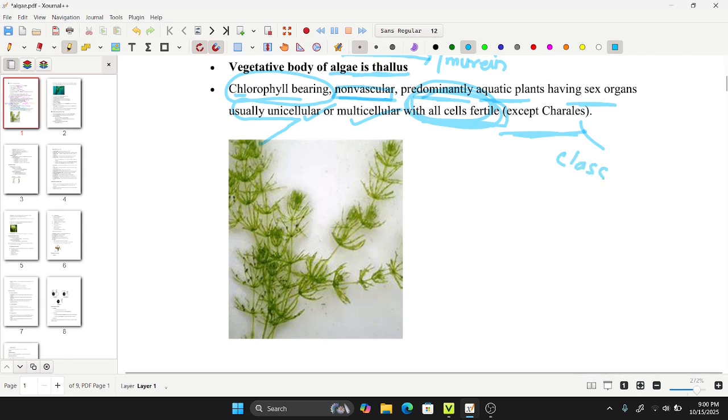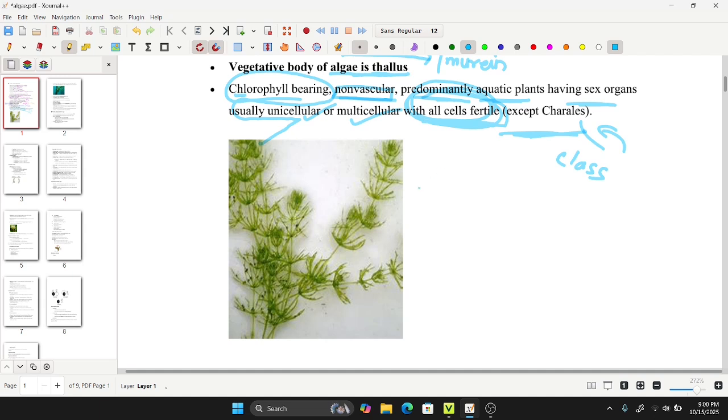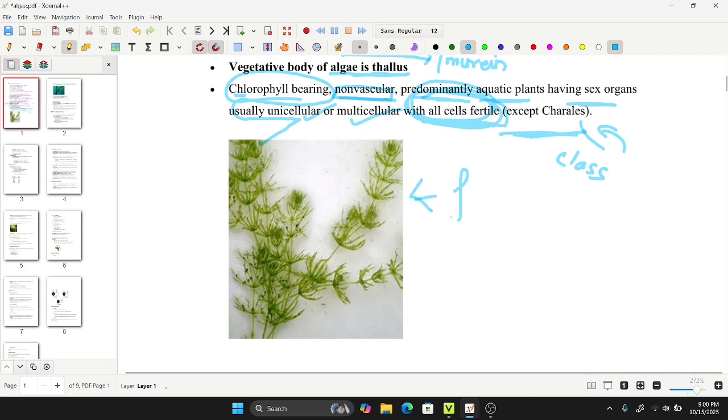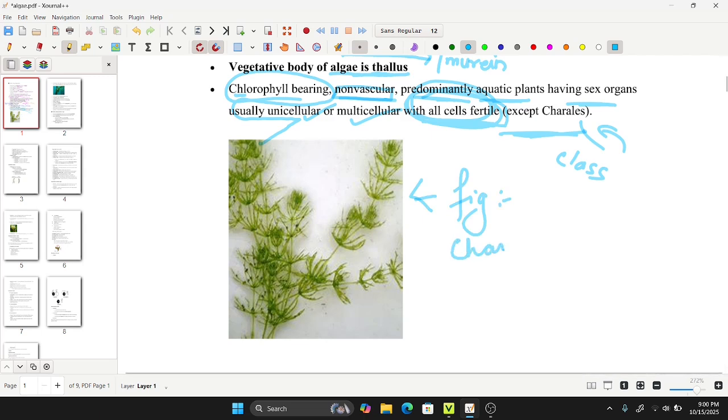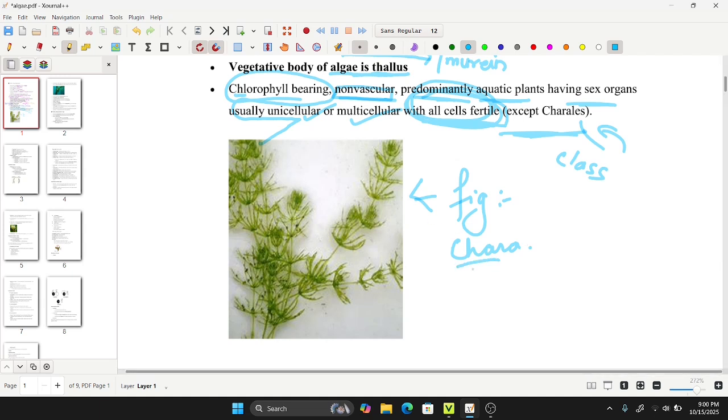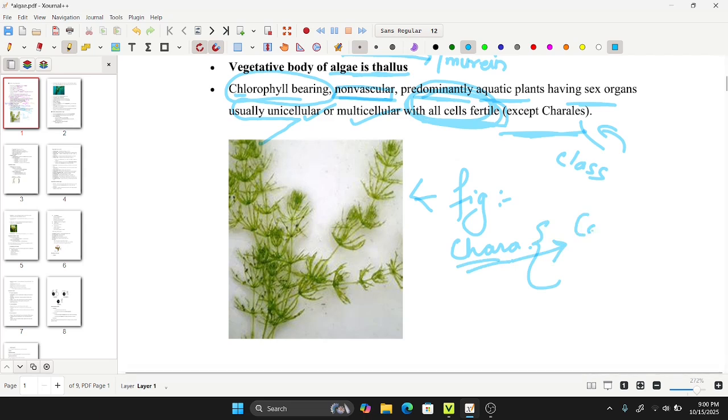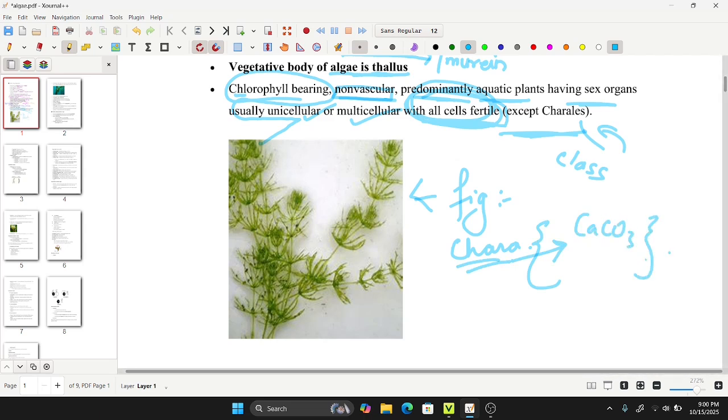It is one of the 11 classes given by Fritsch. This figure shows the common example of the class, Chara, which has calcium carbonate deposition in its cell wall.